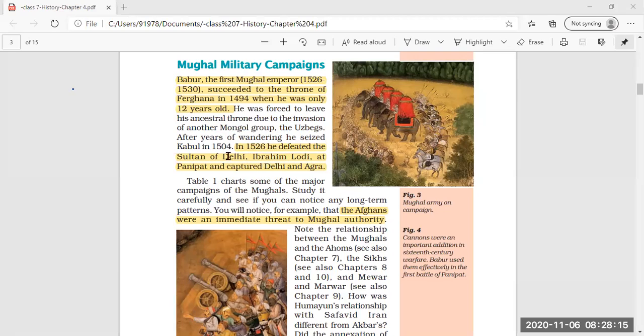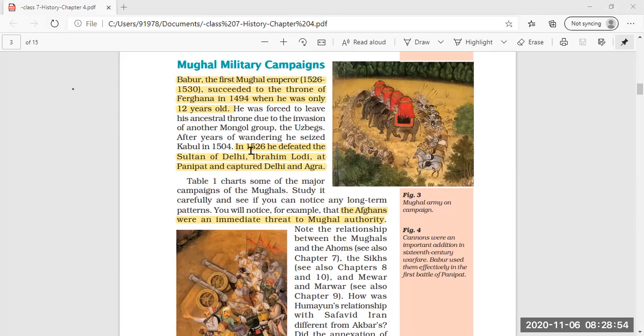While he was moving from one place to another, he finally seized Kabul in 1504. Seized means he had control over Kabul in 1504. Now, in 1526, he defeated the Sultan of Delhi, Ibrahim Lodi, the last Lodi Sultan at that time. Babur defeated Ibrahim Lodi at Panipat and finally captured Delhi and Agra.